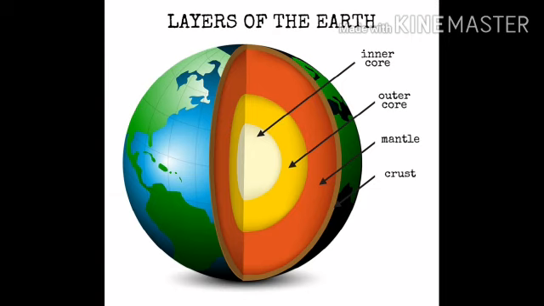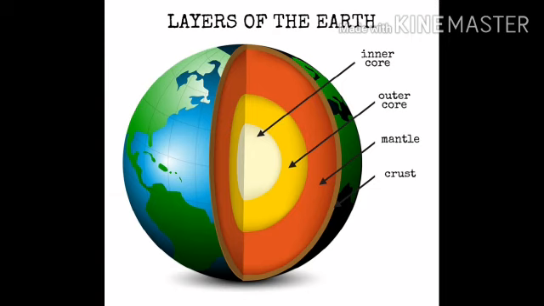Basically, our knowledge about the interior of the earth comes from the study of seismic waves, materials thrown up by volcanoes, and the evidence from the theories of the origin of the earth. Basically, we get knowledge about the interior of the earth in three ways. We can discuss them one by one. First one, seismic waves. In respect of seismic waves or earthquake waves, only primary waves reach the surface of the earth.